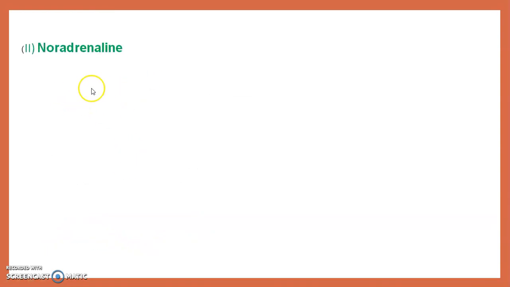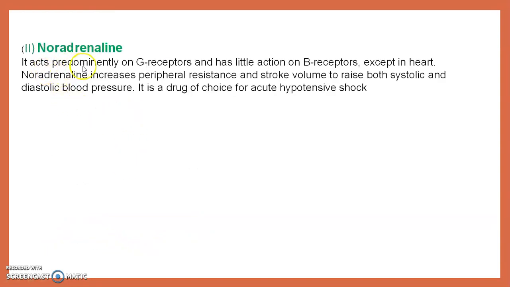Then we move toward the next drug, noradrenaline. It acts predominantly on the alpha receptor and has little action on the beta receptor, except in the heart. Noradrenaline increases the peripheral resistance and stroke volume to raise both the systolic and diastolic blood pressure. It is a drug of choice for acute hypotensive shock. Then the next drug is isoprenaline.